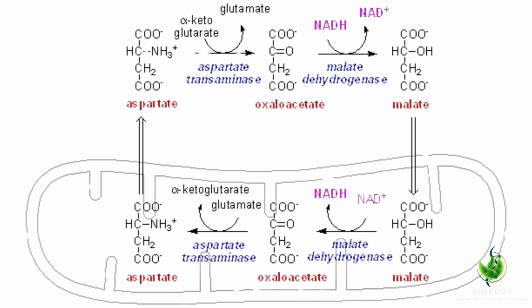This is because the oxaloacetic acid cannot exit from the mitochondria, so it is turned back into the malate molecule, and it gets into the cytoplasm by the malate aspartate shuttle.